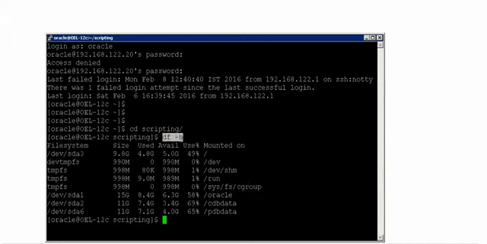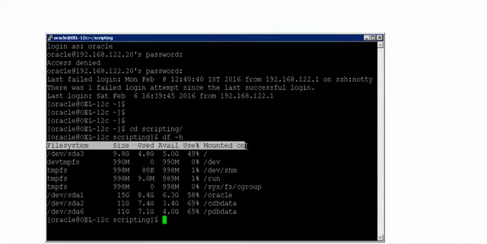Whenever you pass this output as an input to the awk command, if you want awk to process it, it will first pick up line number 1. In line number 1, how many fields does it divide? Field number 1, that is Filesystem, because there is a space after it. That is column number 1. Column number 2 is Size. Column number 3 is Used. Column number 4 is Avail. Column number 5 is Use percentage. Column number 6 is Mounted, column number 7 is on.